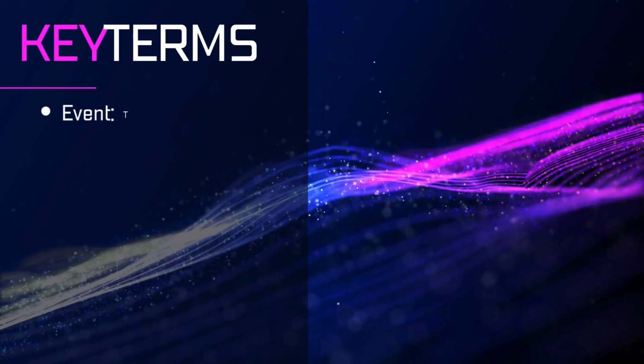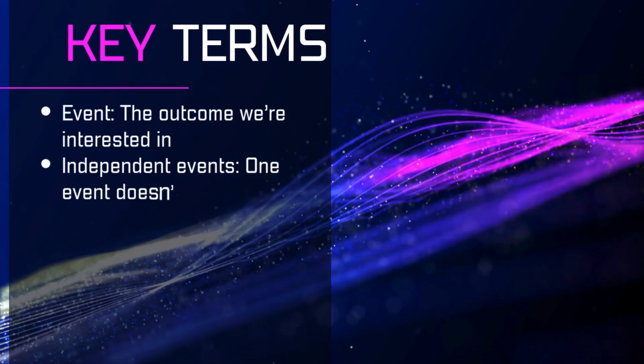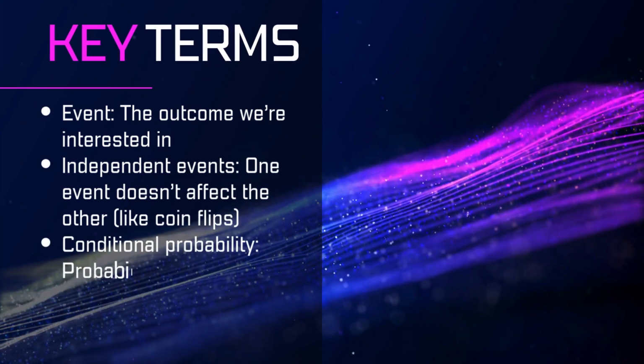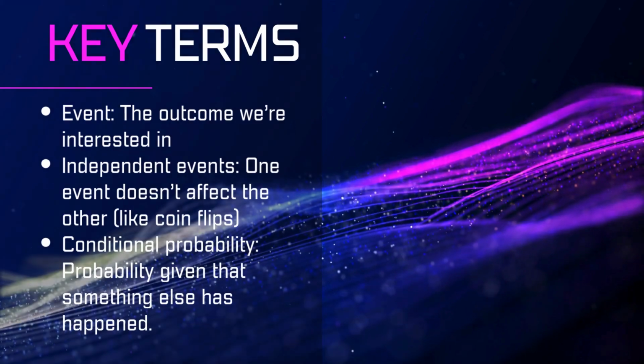Key terms. Event, the outcome we're interested in. Independent events. One event doesn't affect the other, like coin flips. Conditional probability. Probability given that something else has happened.